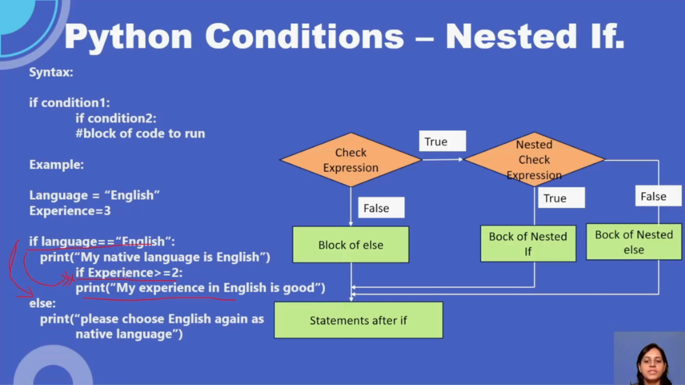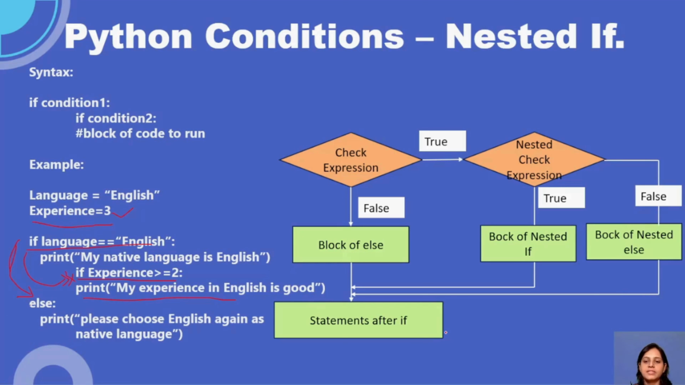After that, it will check if the experience is greater than 2. There must be another variable. See, here another variable is there, 3. So 3 is greater than 2. Yes, that is true. It will go and print my experience in English is good. Right?